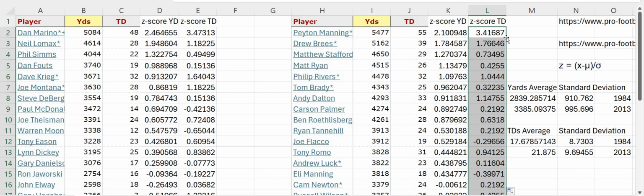And both categories slightly favor Dan Marino a little bit. So if I just looked at this data, it would show that Dan Marino had a more prolific season relative to the other NFL starting quarterbacks than Peyton Manning did in 2013. But there's a whole bunch of other factors we could look at, but we're not going to. I'm not going to look at interceptions because I don't want that to ruin my story, because it looks like Peyton Manning was very low for a starting quarterback that year.